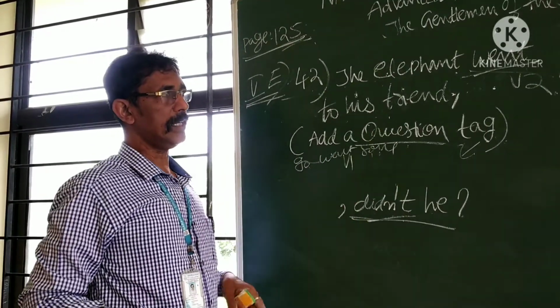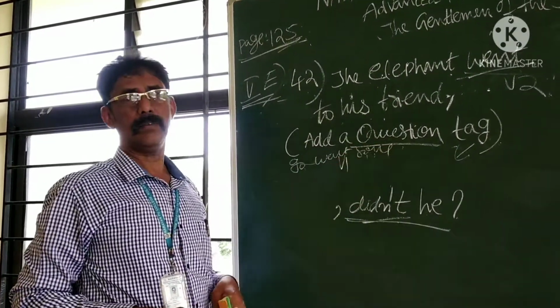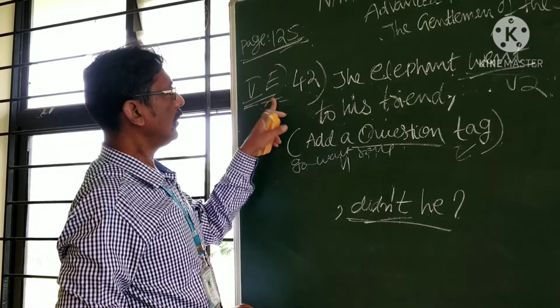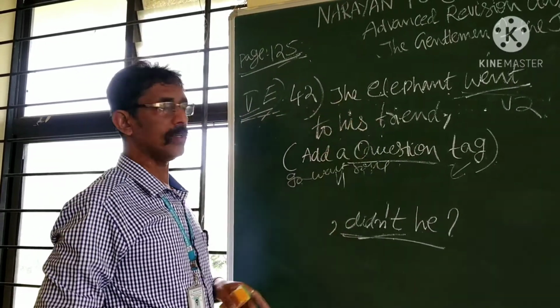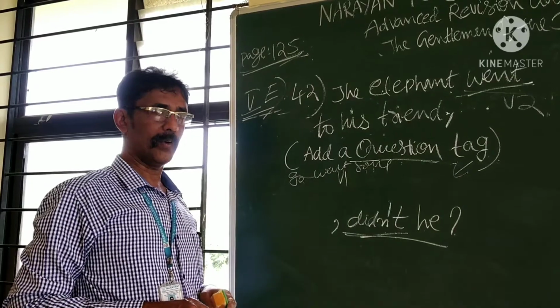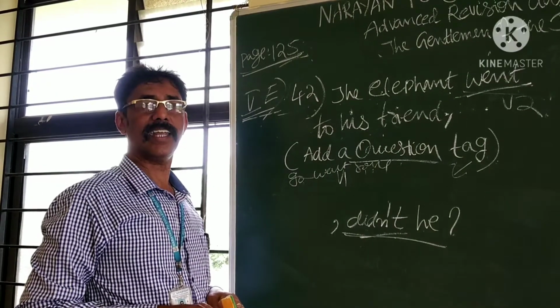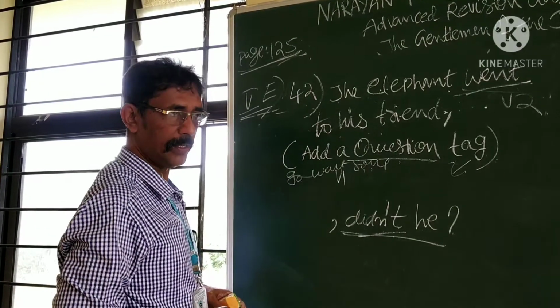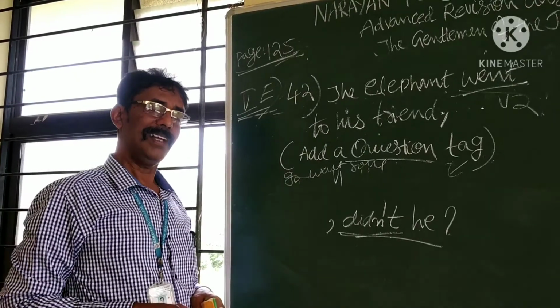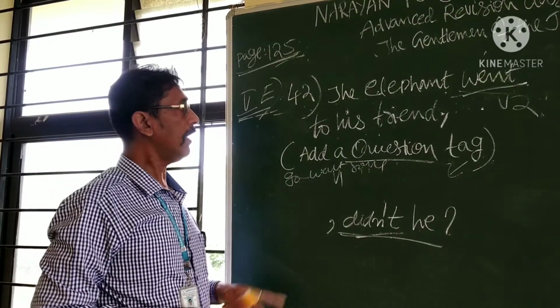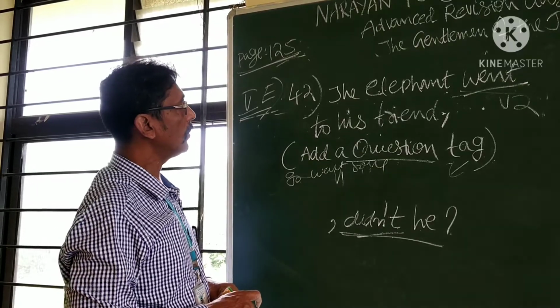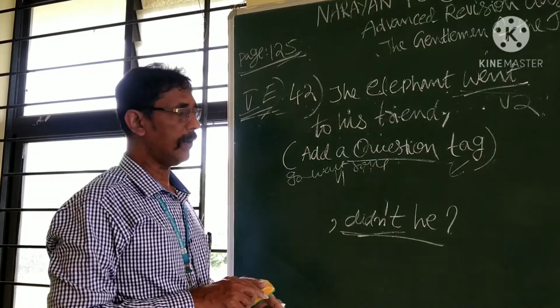The sentence is selected from this paragraph itself. Question 42. This is called a question tag. You are ready to score 7 marks today itself. Okay, my dear students, I am very confident that you are enjoying this session. You are learning so many new things indeed. I am switching over to question number 43 now.